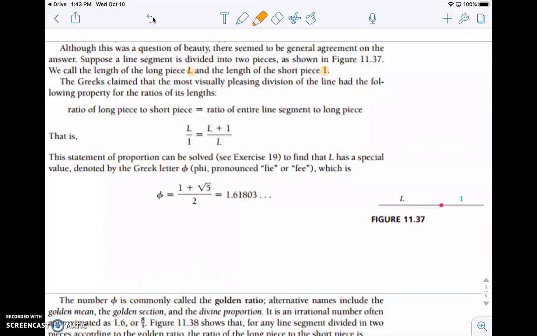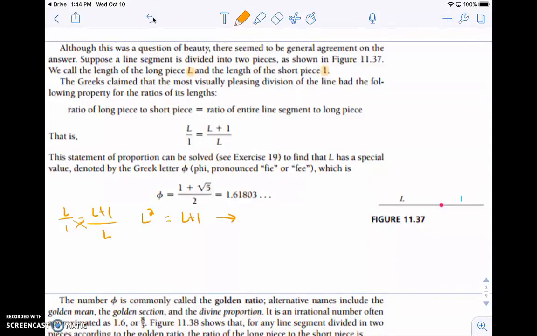And this is how we come up with the golden ratio. So what we're going to do real fast, before I talk more about the golden ratio and where this comes from, is look at this equation: L over 1 equals L plus 1 over L. If we were to solve this equation for the value of L, what I would do is cross multiply, so you get L times L, which is L squared, equals 1 times L plus 1, which is just L plus 1.